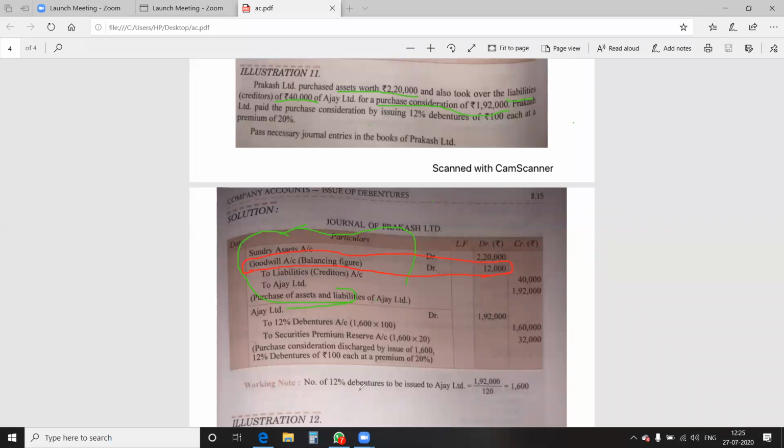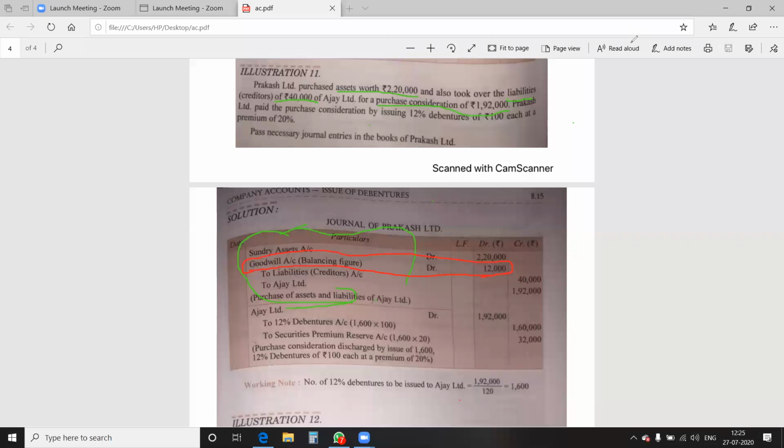Working note, please. Number of debentures issued to Ajay Limited: 1,92,000 is given over here. 1,92,000 is the net amount payable, divided by the net value per debenture. Net value per debenture will be 100 rupees debenture with 20% premium, 100 plus 20, 120, and the number of debentures will be 1,600.